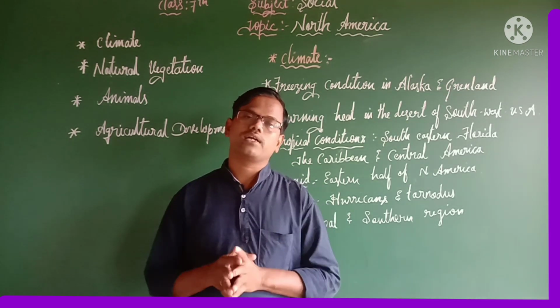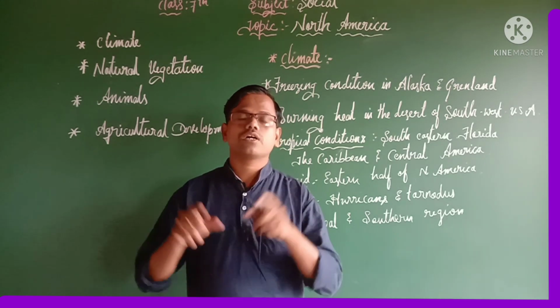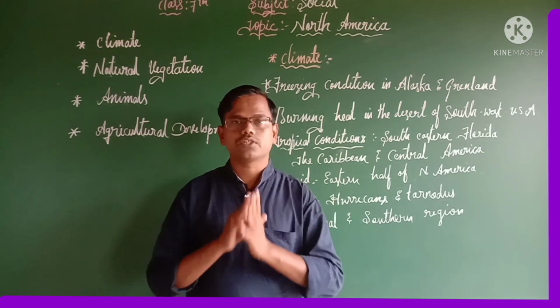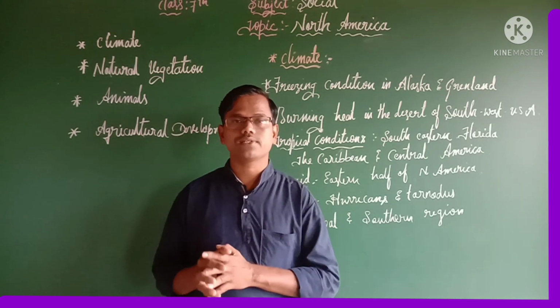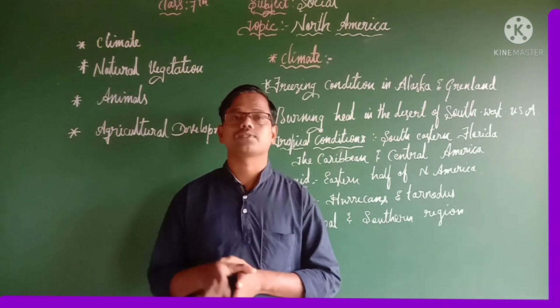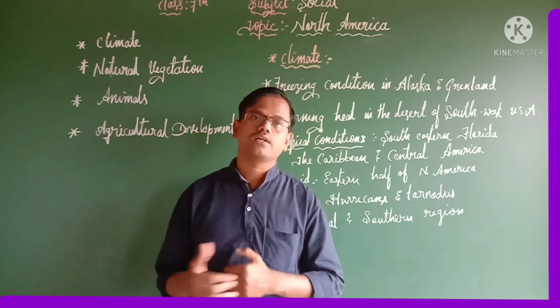Also with that we had discussed what are the physical divisions of North America. Overall, we divide the physical divisions into four important parts. The first one, Western Cordilleras, the second one, Great Central Plains, the third one, Appalachian Islands, and the fourth one, Coastal Plains. So these are the four important physical divisions we can see in North America.